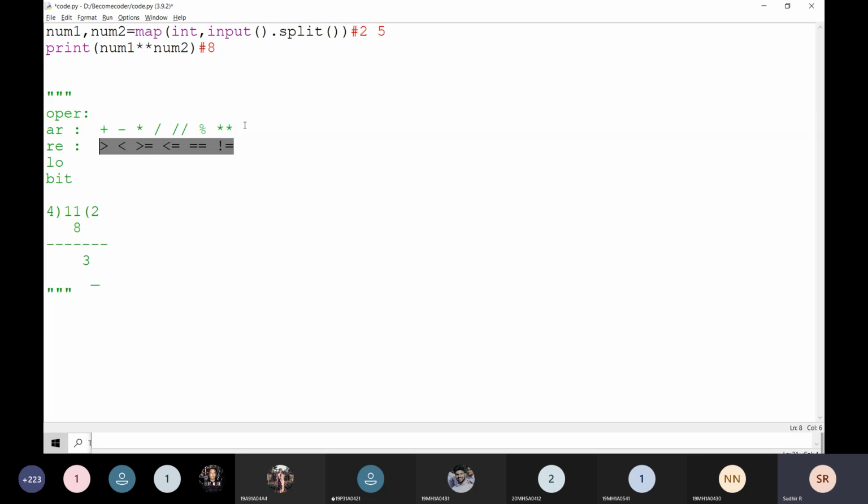The relational operators play a very crucial role in any conditional statement, because we are comparing every time. Using these relational operators only, we compare. For example, I compare my height with another person's height.